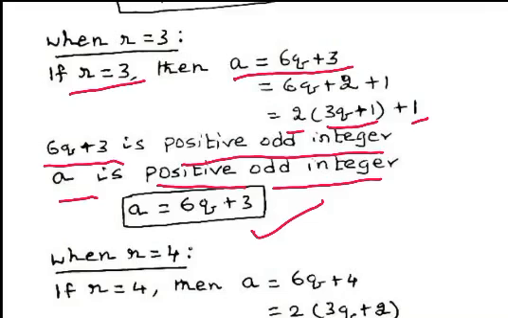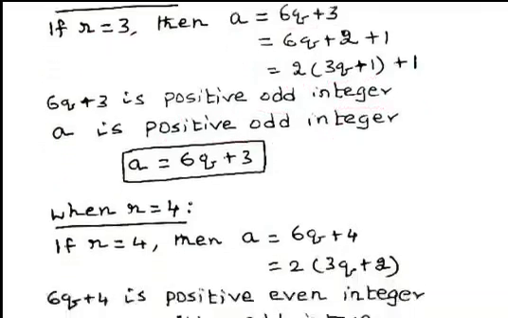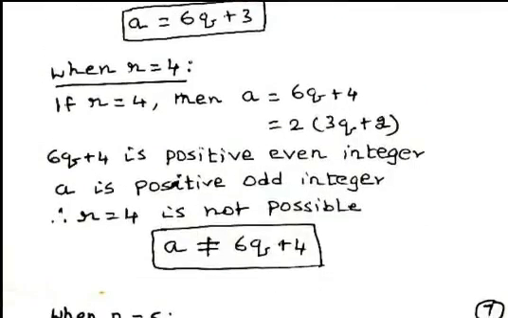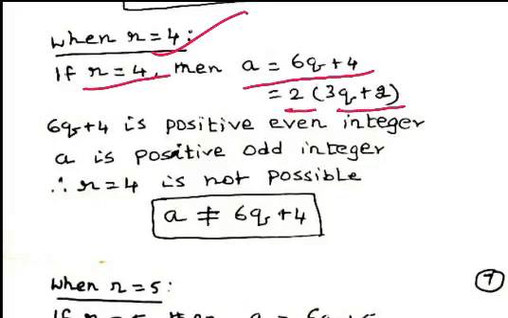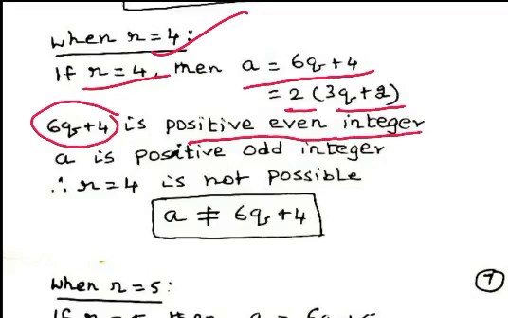Now we consider the case when r equal to 4. When r equal to 4, a equal to 6q plus 4, and it can be written as 2 multiplied by 3q plus 2, and hence 6q plus 4 is positive even integer, whereas a is positive odd integer.